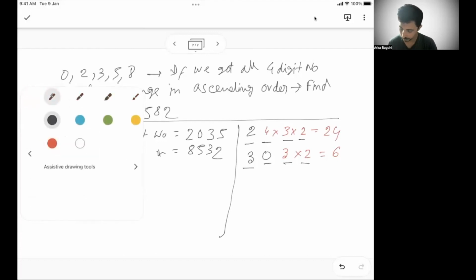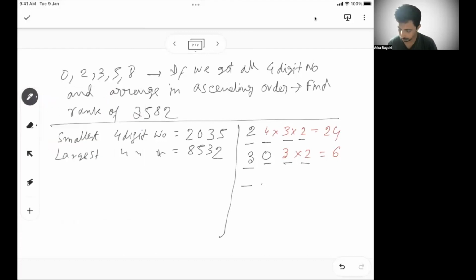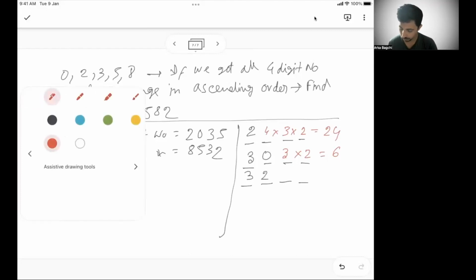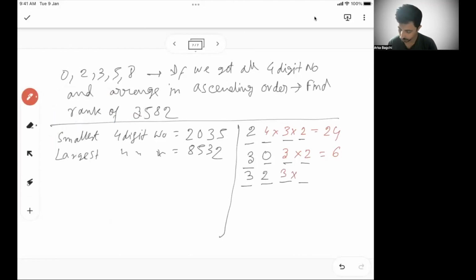Similarly, if I fix this place as 3 and 2, then all the numbers possible after this will also be less than 3582 because it is less than 3500. So this place will also be filled in 2 ways. So 3 into 2, so 6 ways. Okay.